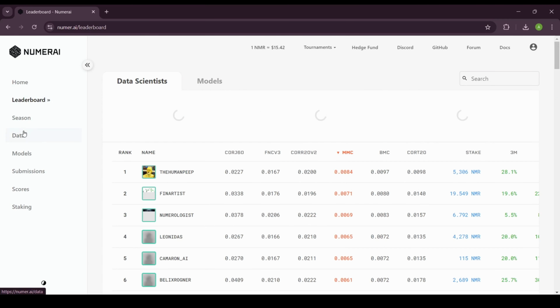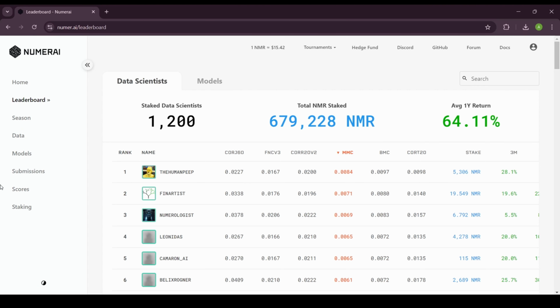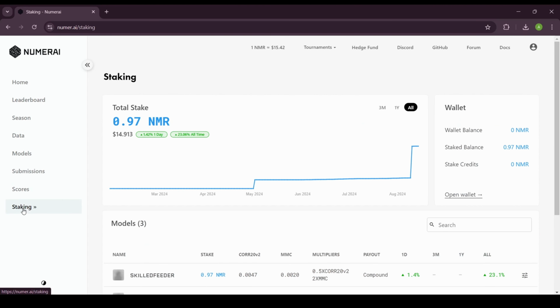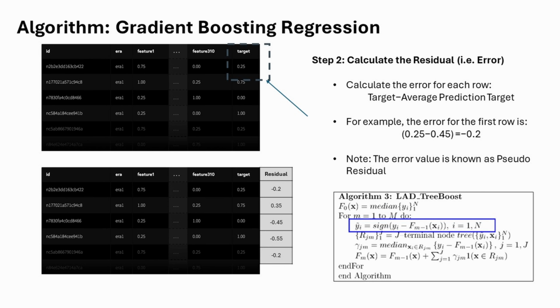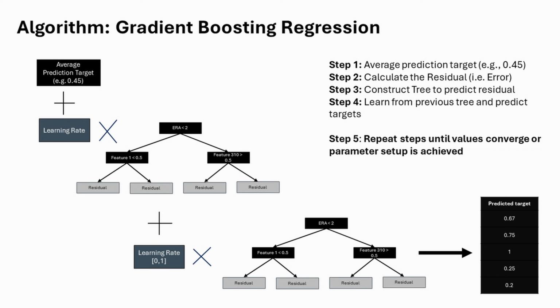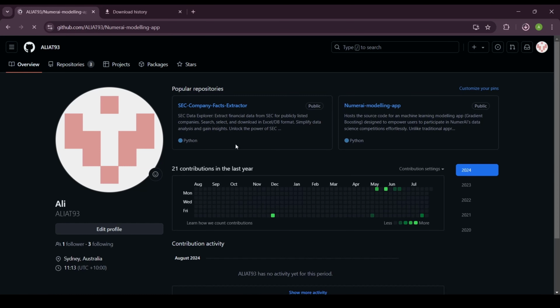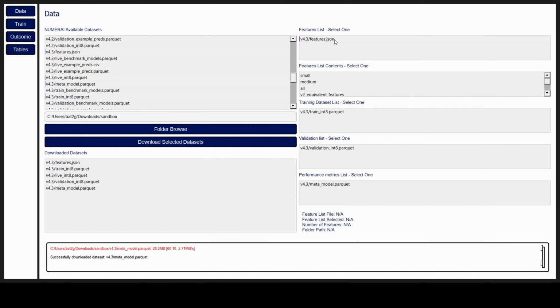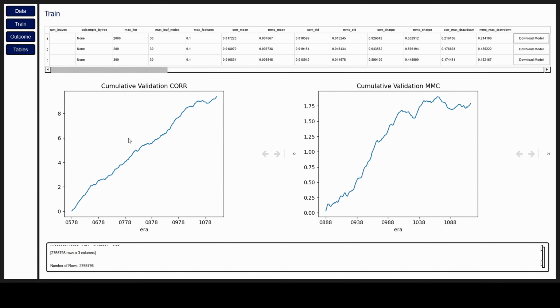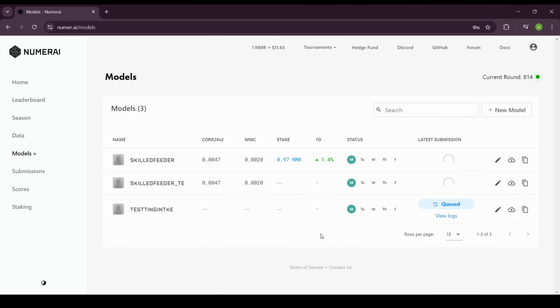NumerAI is a data science competition that provides its users with ready-to-use data and a recommended algorithm. Now, the video will be broken into three parts. Part one, we will look into the theory behind the recommended algorithm. Part number two, we'll look into a practical application of this recommended algorithm using NumerAI's datasets. Part number three, I will showcase a user interface I developed that helps users with no coding experience to generate and upload their predictions onto NumerAI. So let's begin with part number one, the theory.